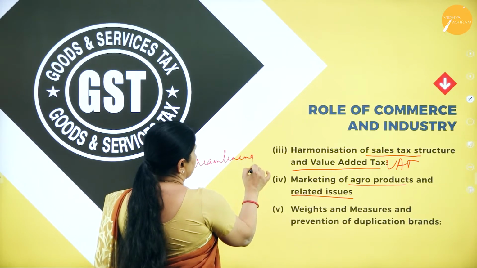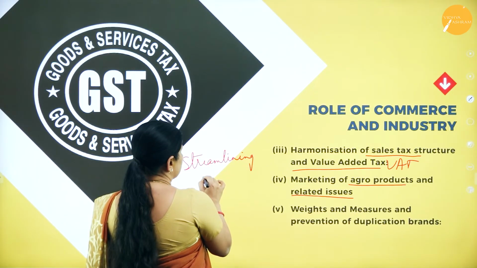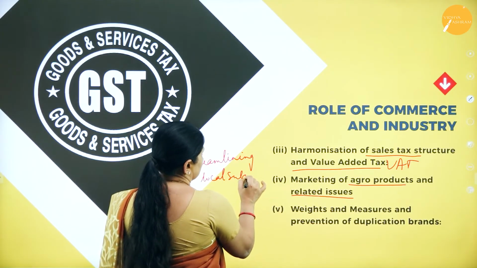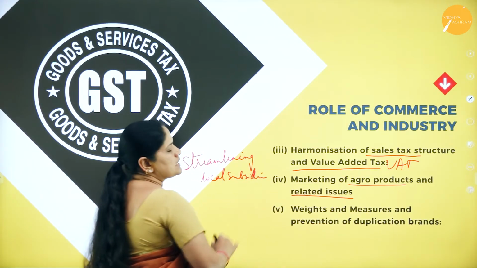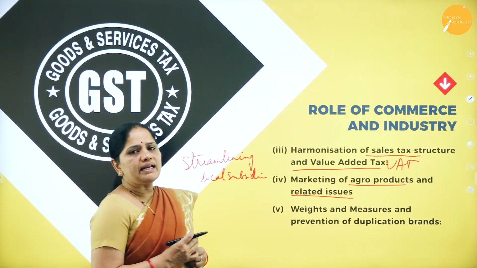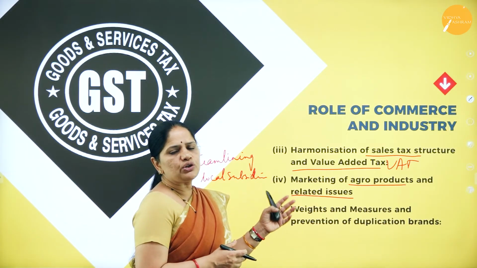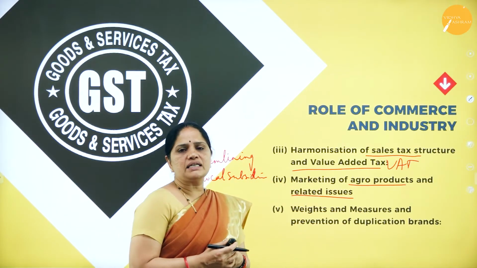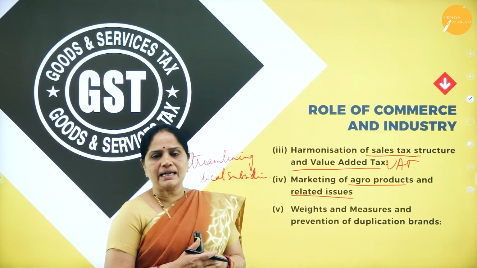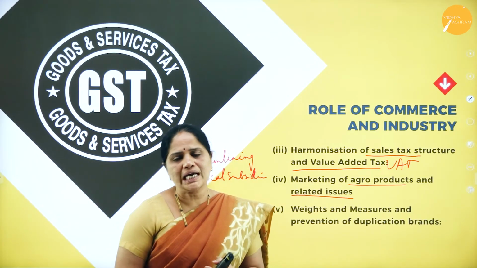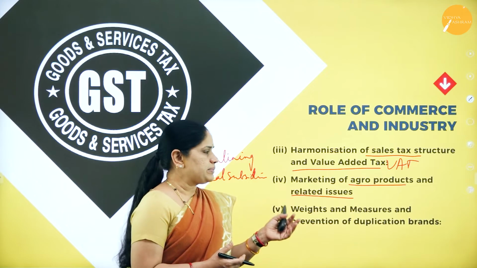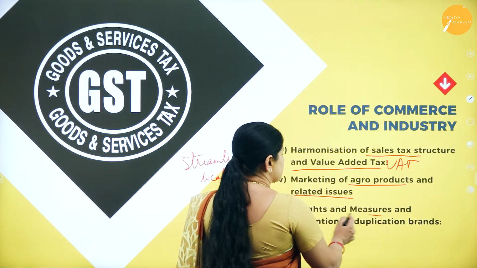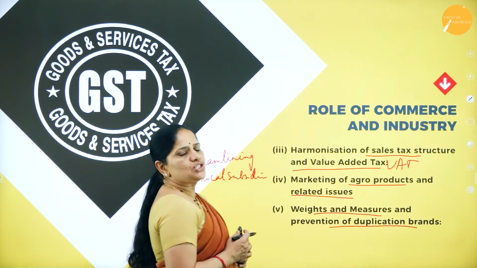And secondly, they will be having an interaction with the marketing policies of that particular state, and in addition to this, they will also be seeing that whatever agro products are there for marketing will be properly marketed with the help of the local cooperative societies of that particular state. Then the next one is weights and measures and prevention of duplication of brands.